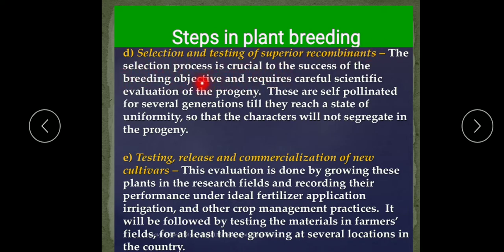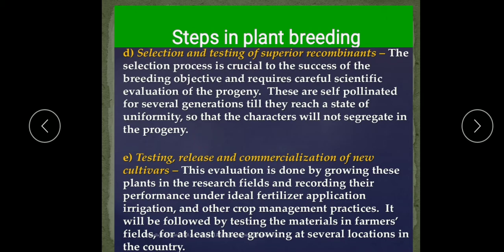Now the selection process is crucial to the success of the breeding objective and requires careful scientific evaluation of the progeny. As we are getting F1, F2, F3 progeny, now their selection and testing is done. Are they superior recombinants or not? So these are self-pollinated for several generations till they reach a state of uniformity. So self pollination is carried out in further generations, F1, F2, F3 and further, till we get the uniform population, so that the characters will not segregate in the progeny.